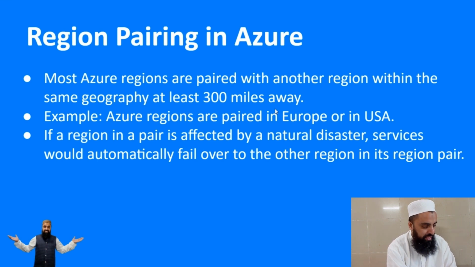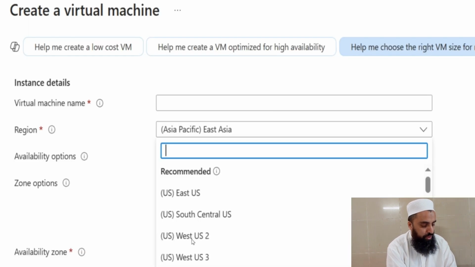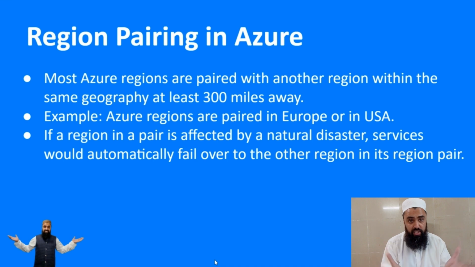So it means that US West 2 and West US 3 should be connected with each other if they are within 300 miles. For example, Azure regions are paired in Europe or in USA within that mileage.